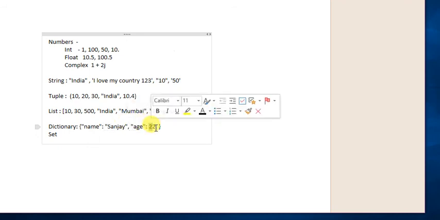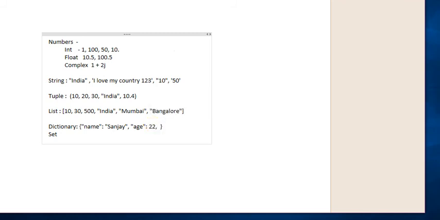Similarly, for the third element we type address. Address is a key, colon, Bangalore. Similarly, the fourth element, gender, colon, male.